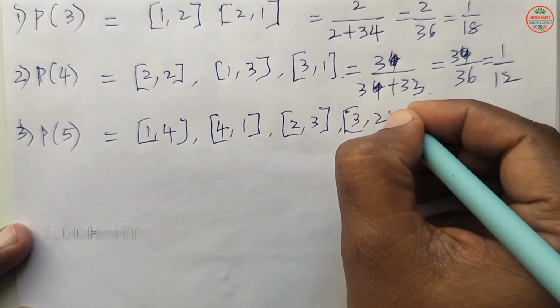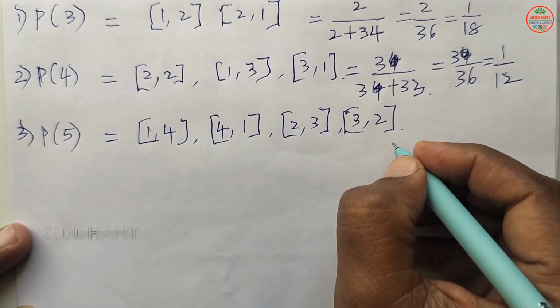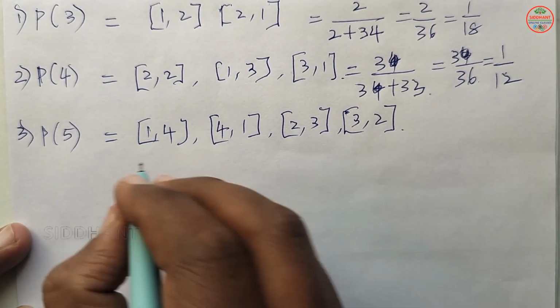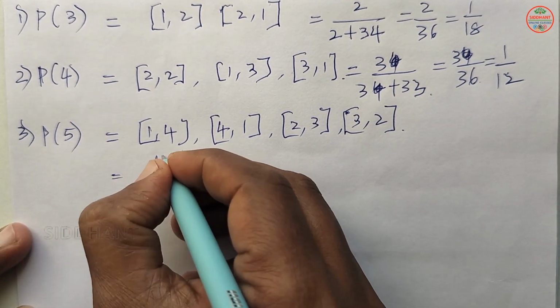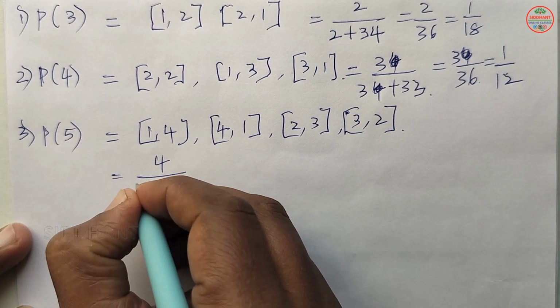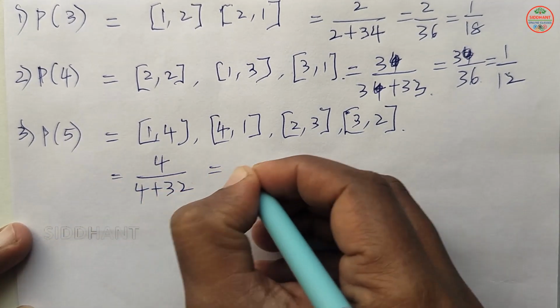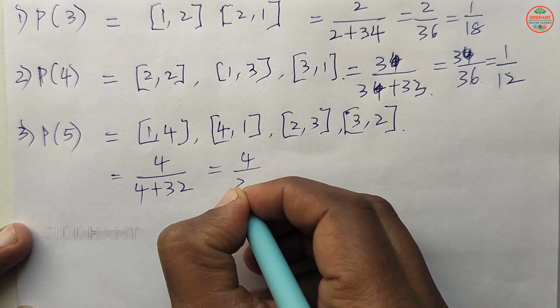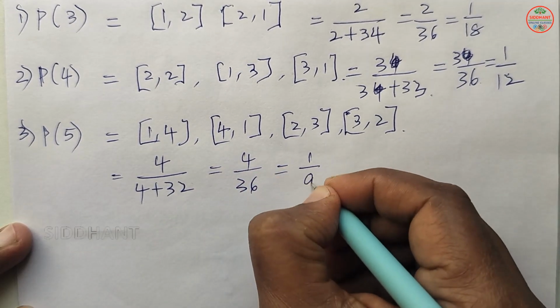So the sum will be 5 here, and the favorable ways will be 4. So P of 5 will be favorable ways 4 by 4 plus 32, so that will be 4 by 36, so that will be 1 by 9.